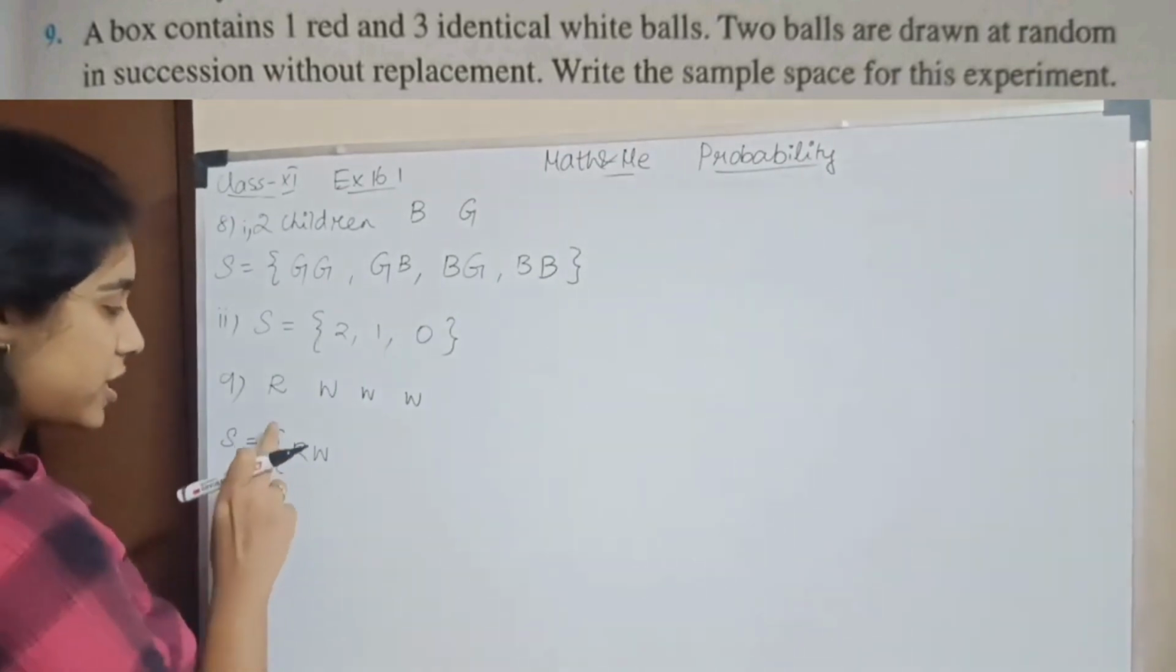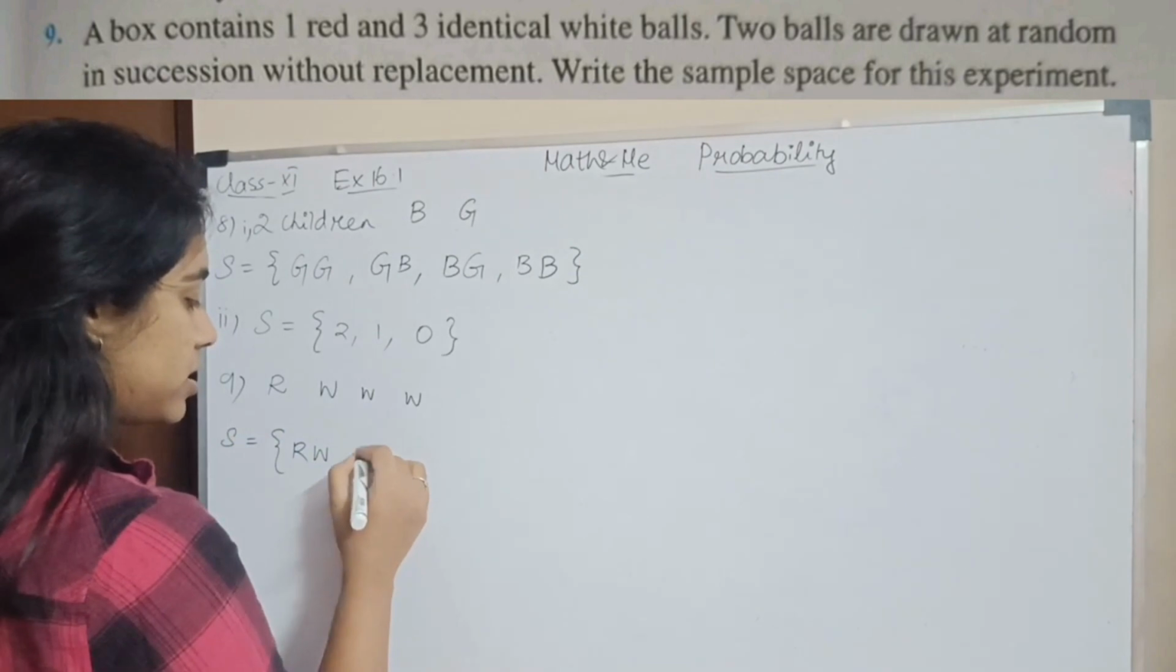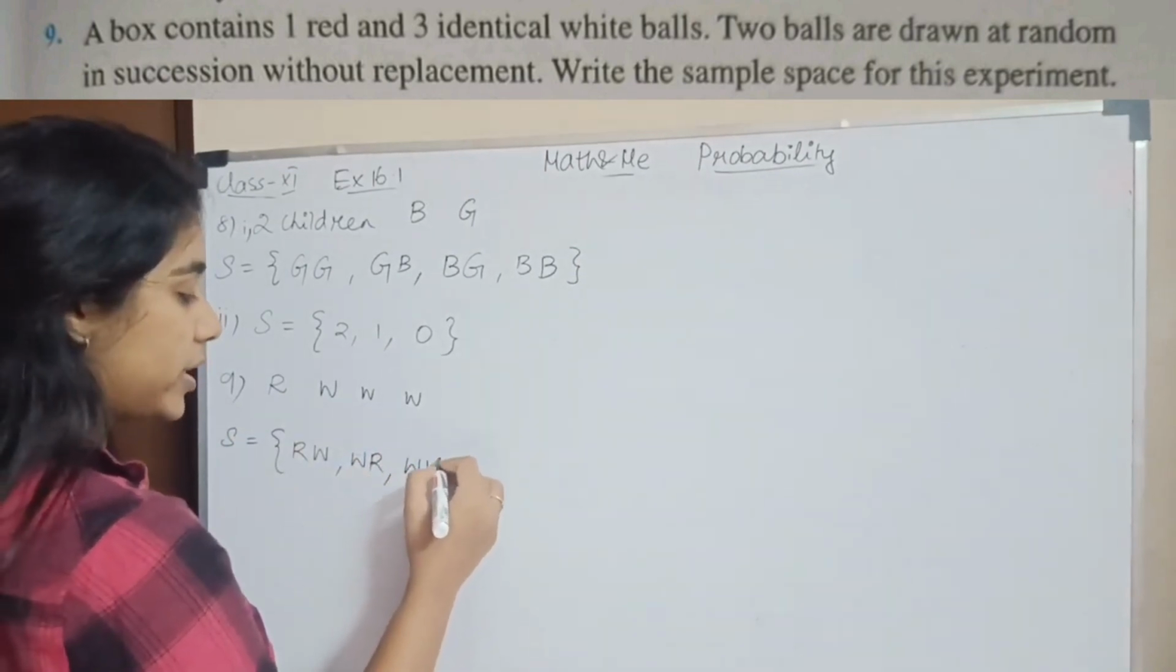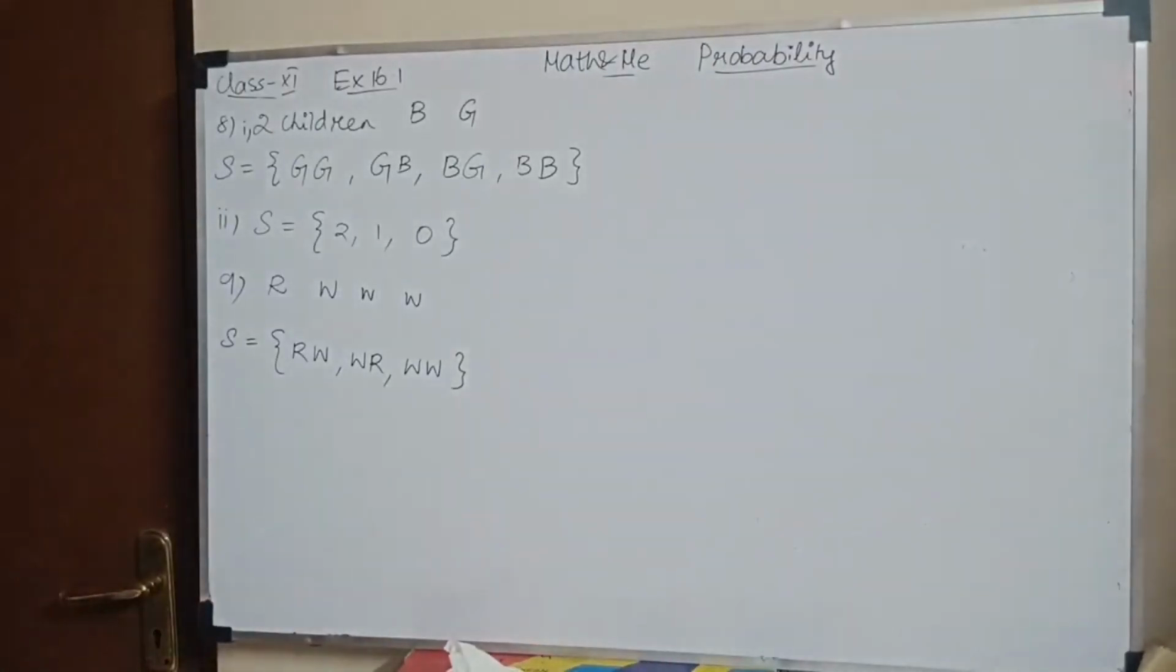So basically, first if you pick a red ball, then you can pick a white ball. Or first if you pick a white ball, then you can pick a red ball. Or red and white. Okay. This is your possibilities.